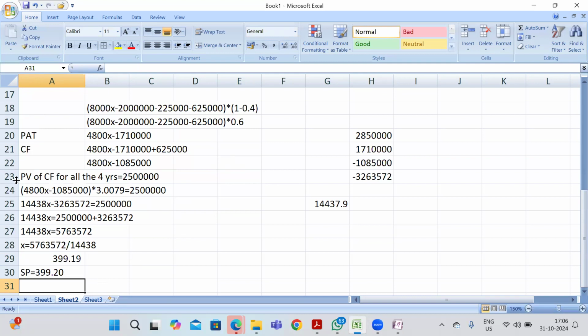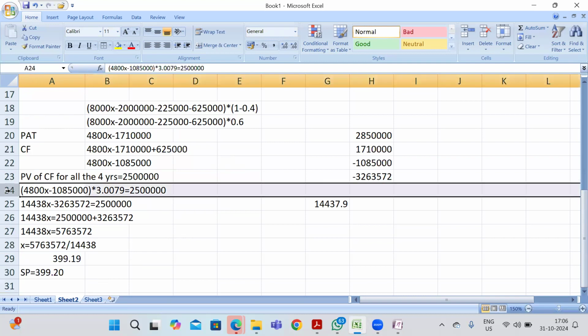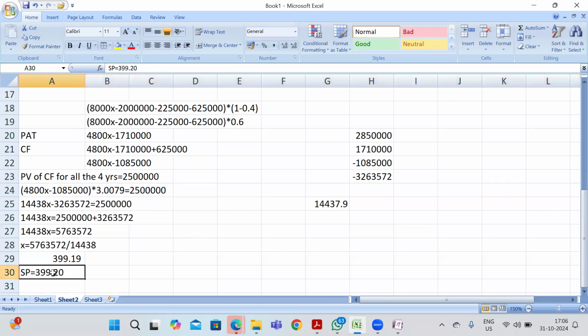The tricky point is framing the equation: my cash flows into present value factor is equal to my investment. Here the present value factor is already calculated based on my return, that is 15% only. So this will be my profit into 3.0079. So that's it. I guess this is an easy problem once again.